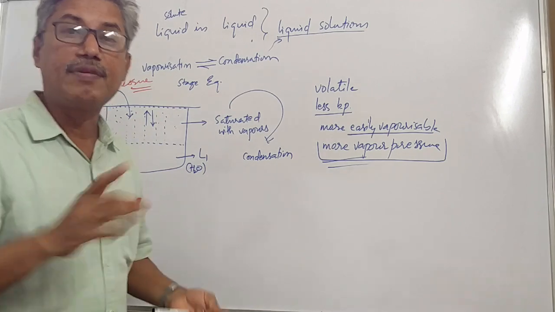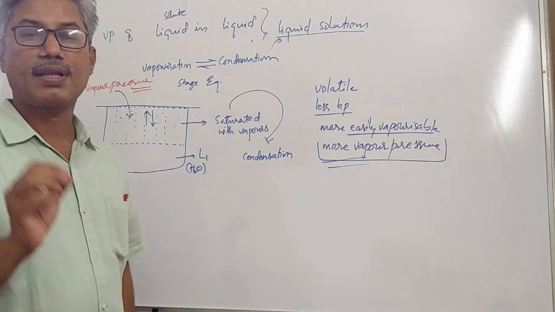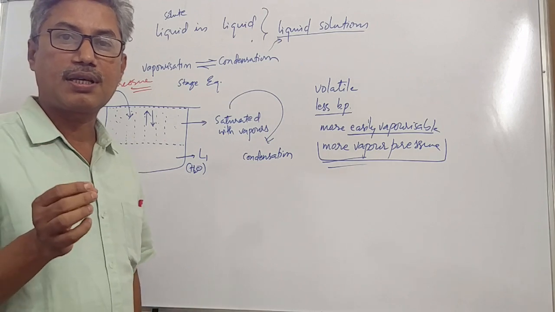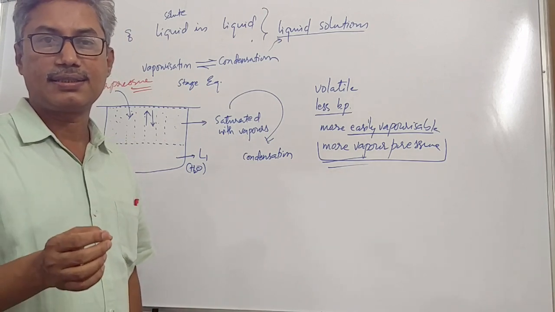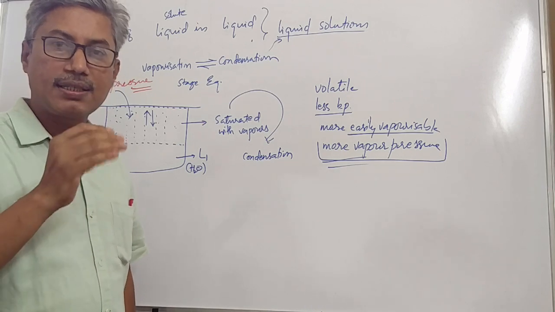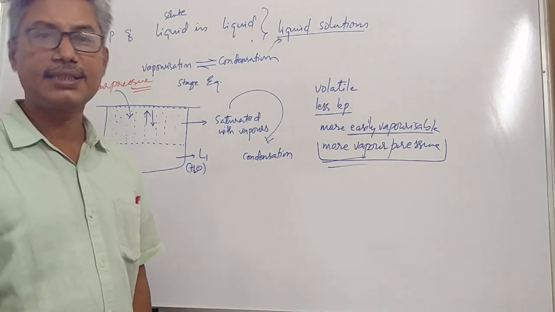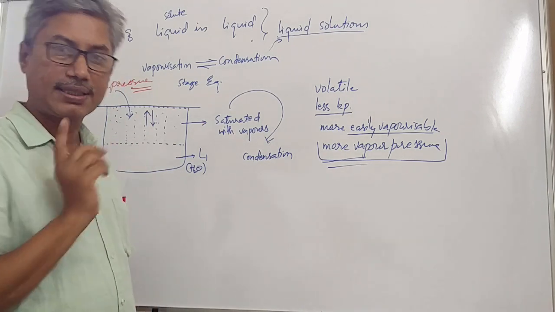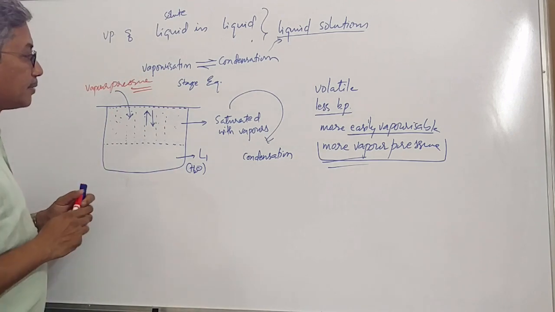Okay, then how will you define vapor pressure? The vapor pressure of the liquid is the pressure due to vapors of it when a saturation stage is reached above the liquid. Is that clear, students? Suppose